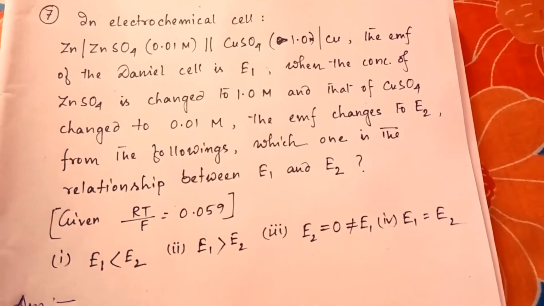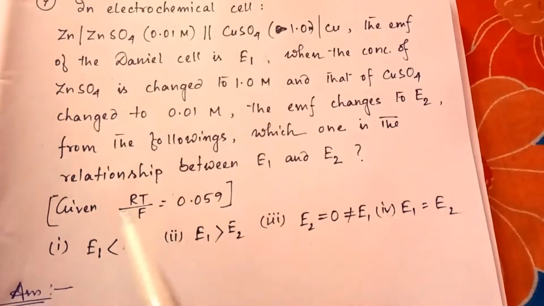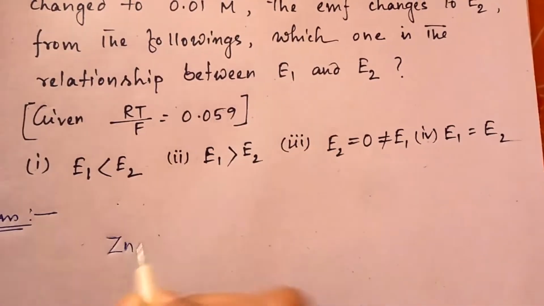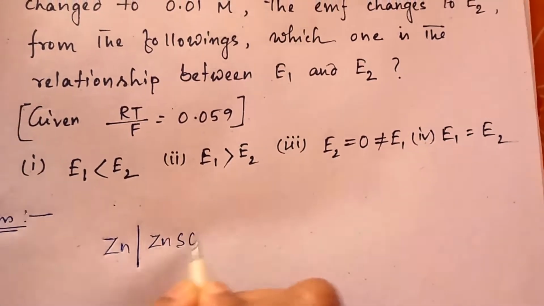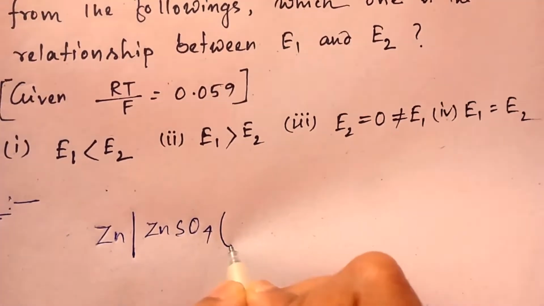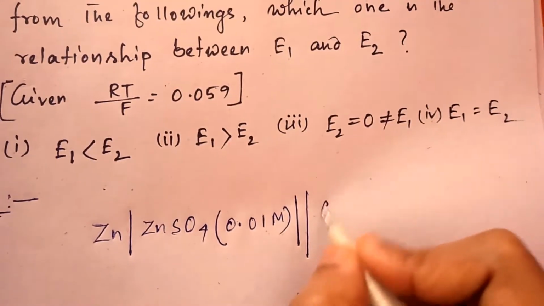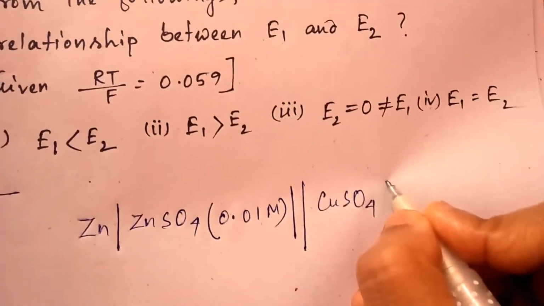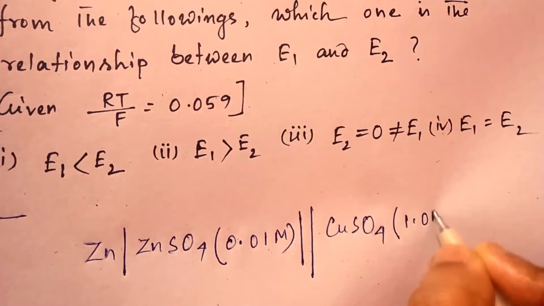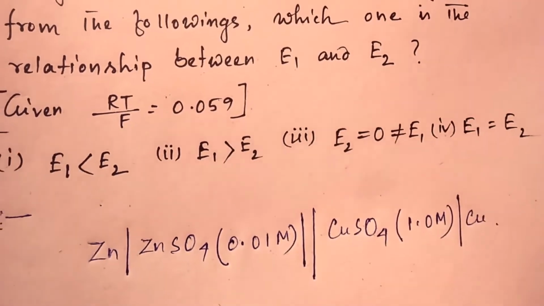So first write the electrochemical cell. Okay, zinc, ZnSO4 0.01 mole, then salt bridge, then copper sulfate 1.0 mole, and then copper.